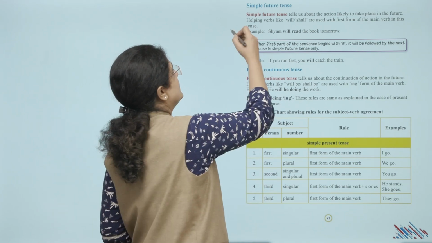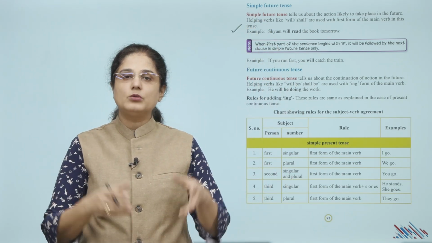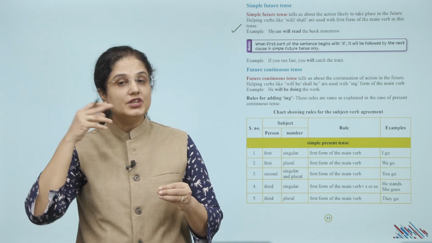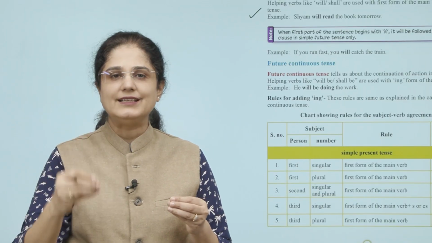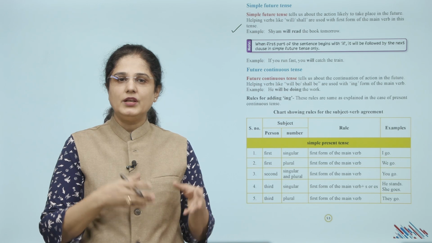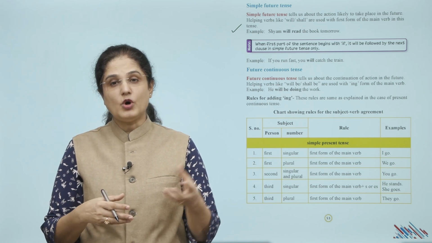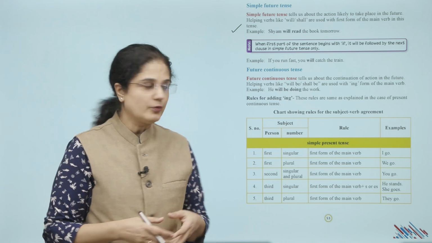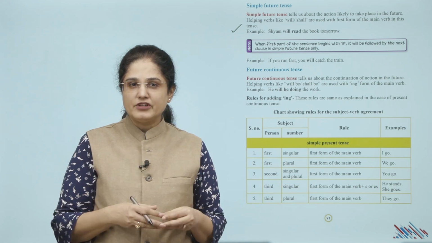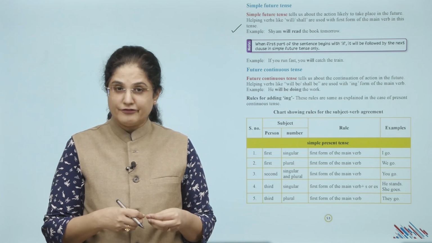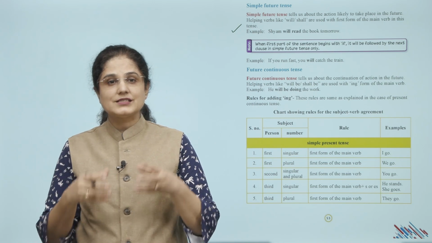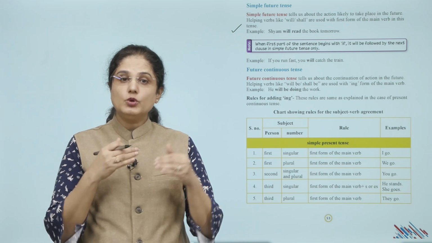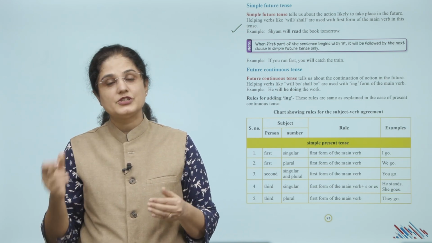Let us now look at simple future tense. It tells us about the action likely to take place in the future. मतलब जो action future में होगा वो मुझे simple future tense से पता चलता है. Helping verbs like will or shall are used with first form of the main verb in this tense. For example, Shyam will read the book tomorrow. Note, when first part of the sentence begins with if, it will be followed by the next clause in simple future tense only. For example, if you run fast, you will catch the train.